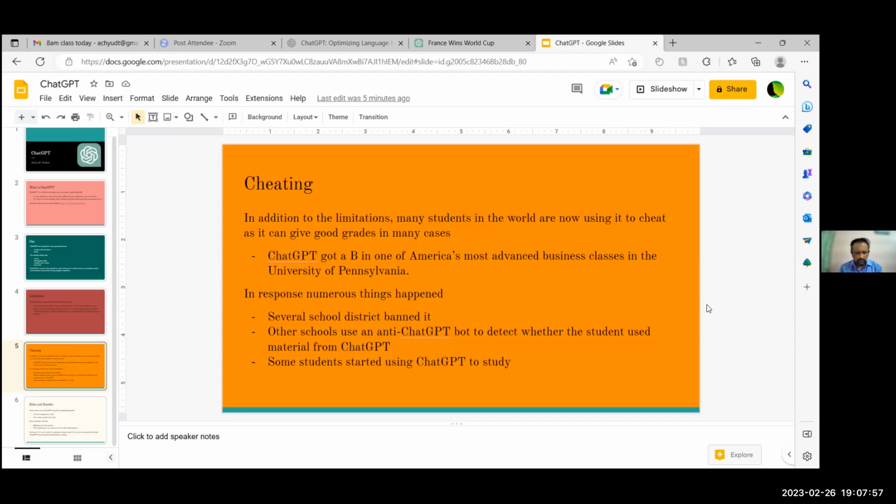As the last reason here, some students started using ChatGPT to help study. It basically answers questions, especially when the teacher's not there and you're alone at home. It has a pretty good accuracy rate, so you can ask almost anything and it will give an answer. You can even ask for sample essay prompts and it can give sample essays.